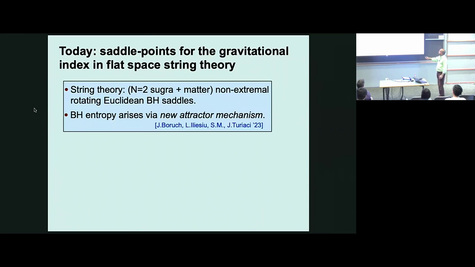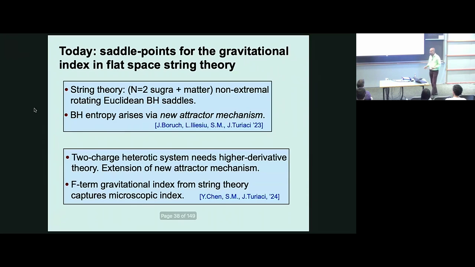And so what we found in this paper was that there's a new version of the attractor mechanism. So the black hole horizon is not spherically symmetric, and the scalars are not quite fixed. Nevertheless, some things get fixed, and you can calculate. The entropy also has a strange, complicated expression. Nevertheless, the black hole free energy is defined and gives you the supersymmetric free energy. I'll explain all these things as we go. Okay, so that's the first thing I want to do.